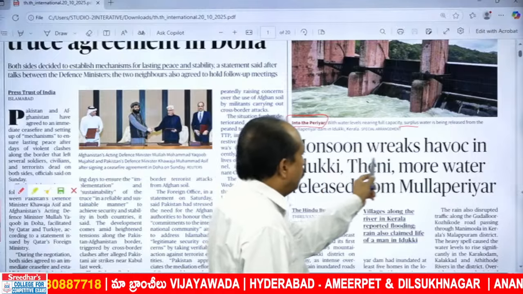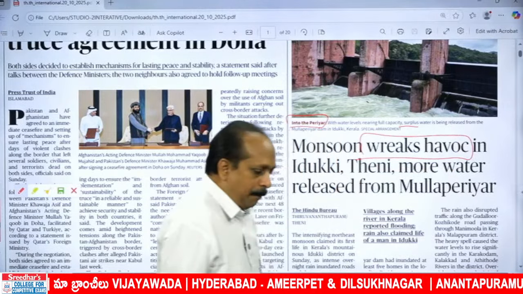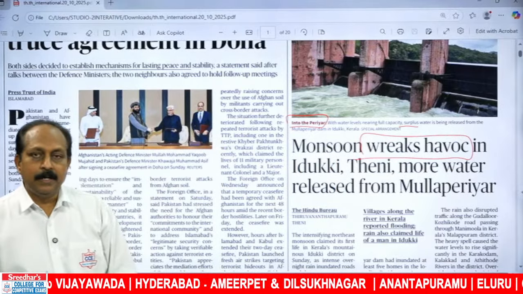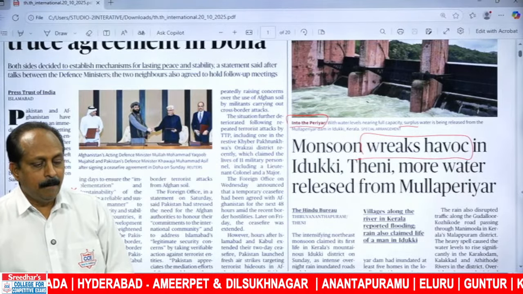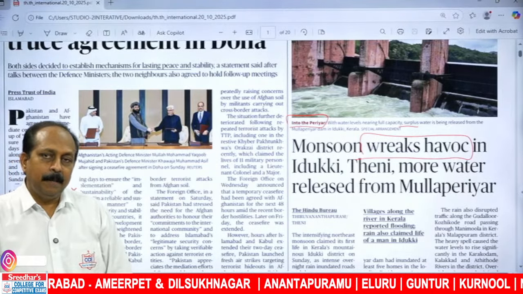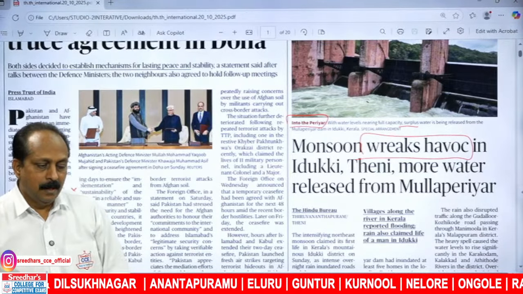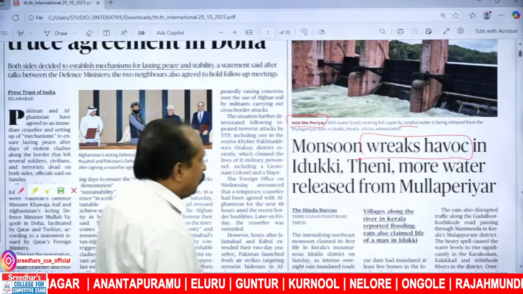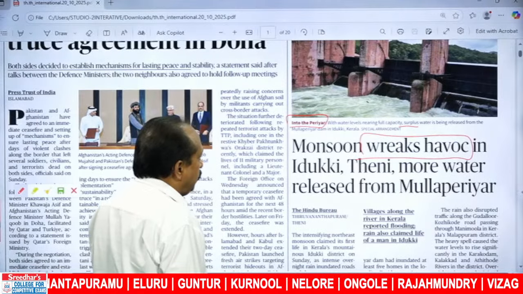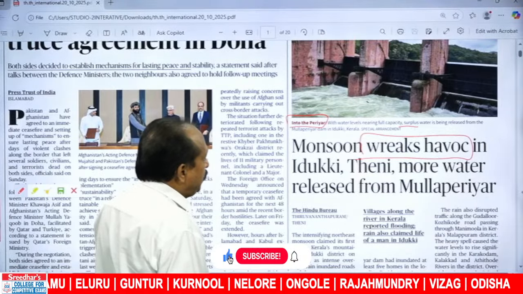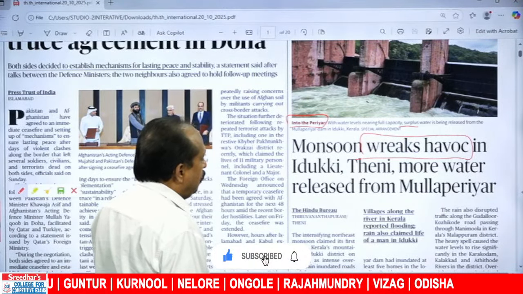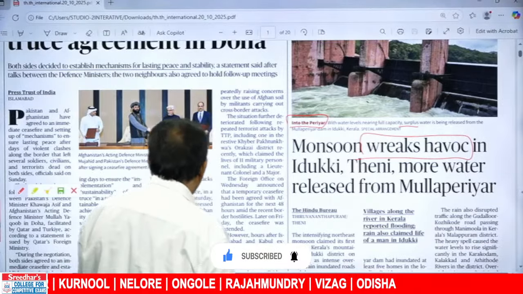Monsoon wreaks havoc, an important expression. Many of our students know the meaning of wreak havoc. It means cause devastating impact. Cause damage on a large scale, we use the expression wreak havoc. An important expression, an idiom, they have given many a time. Monsoon wreaks havoc in Idukki, Theni. More water released from Mulla Periyar.